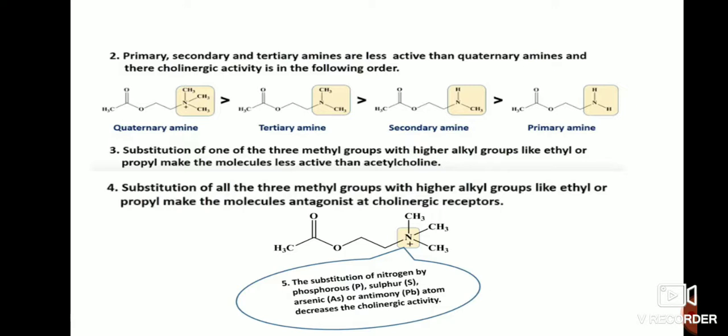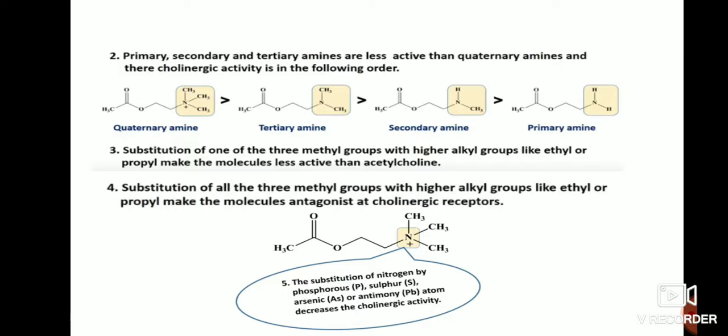Tertiary amines are less active than quaternary amines but more active than secondary and primary amines because they have two CH3 groups. Secondary amines have only one CH3, so they are less active than quaternary and tertiary amines but more active than primary amines. Primary amines have no CH3 group, so they are less active than all the remaining amines.